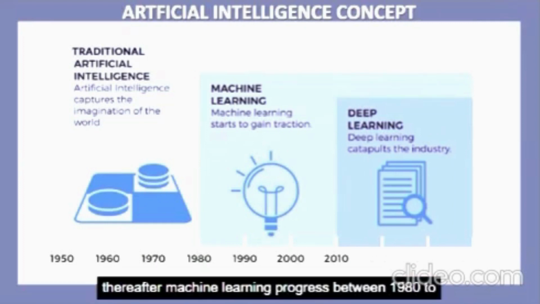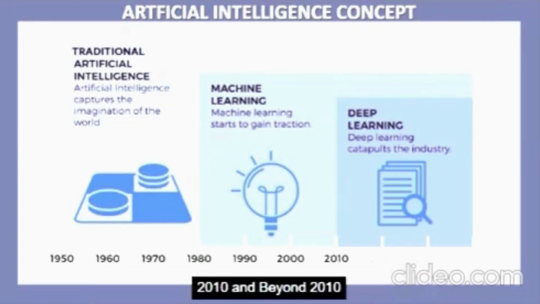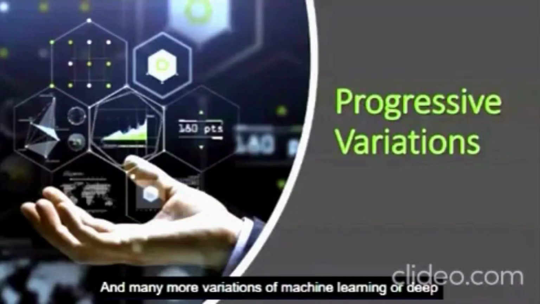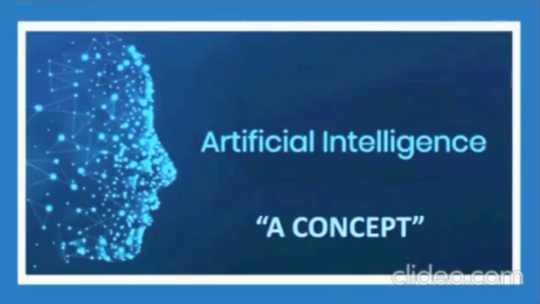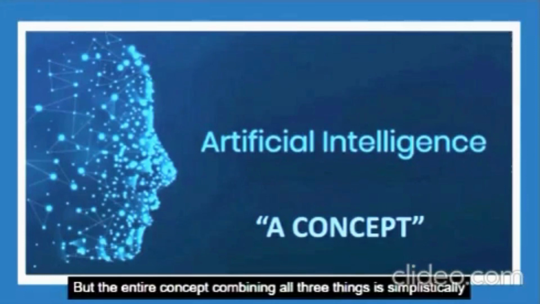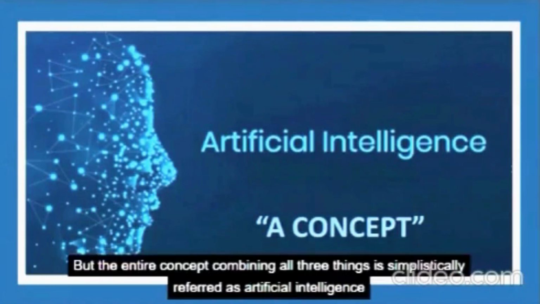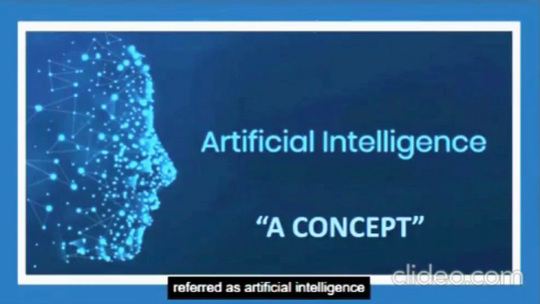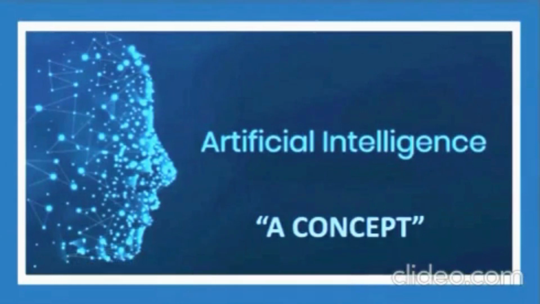Thereafter, machine learning progressed between 1980 to 2010, and beyond 2010, deep learning was developed. And many more variations of machine learning or deep learning are now being created every year. But the entire concept combining all three things is simplistically referred to as the artificial intelligence concept by this planet.